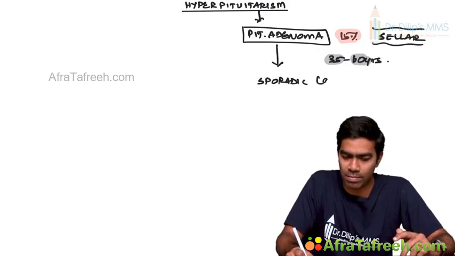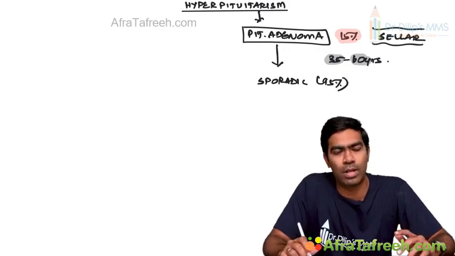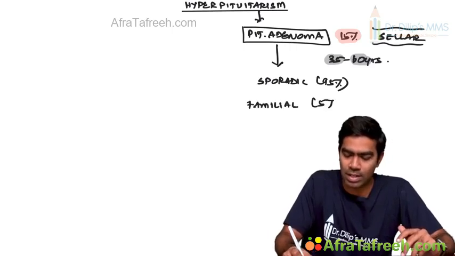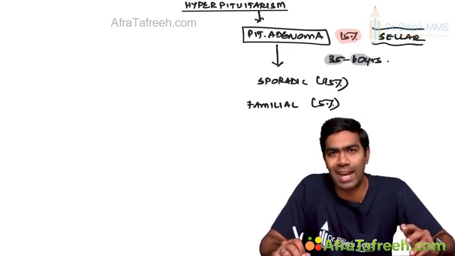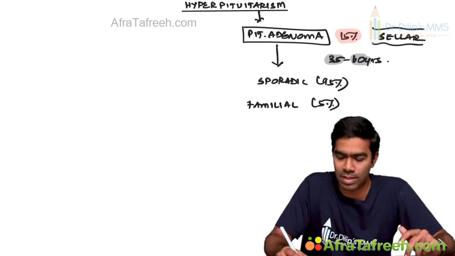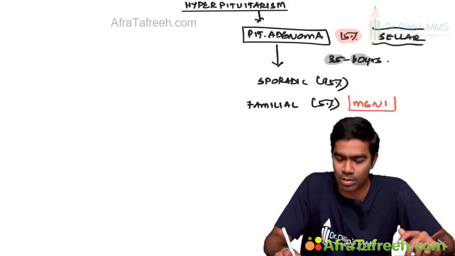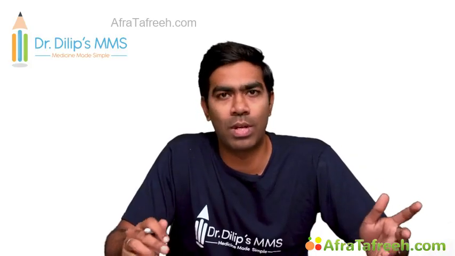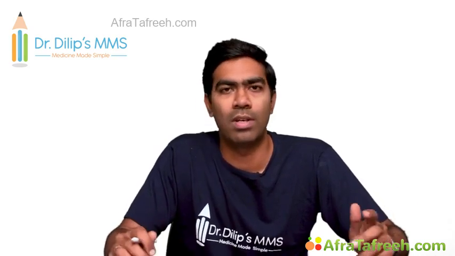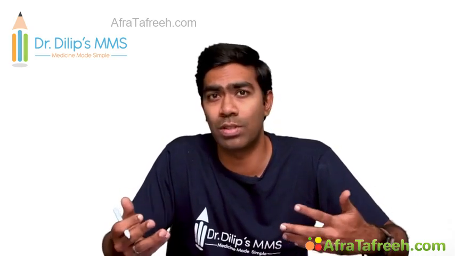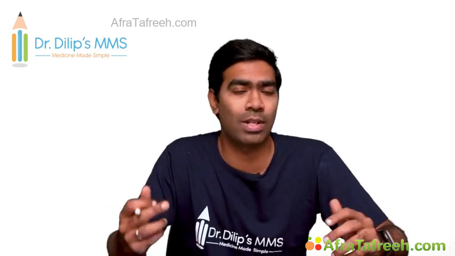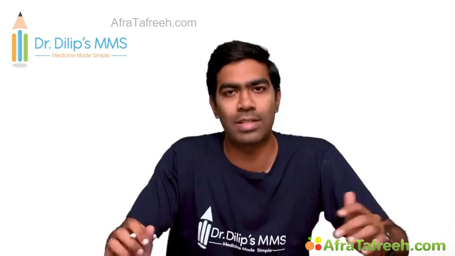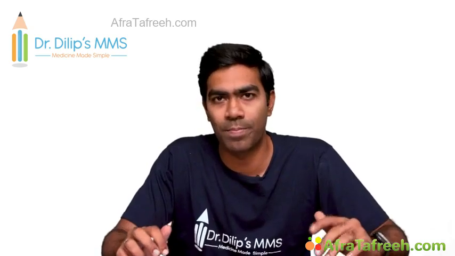Almost 95% of the pituitary adenomas tend to be sporadic, which means they are not inherited. But 5% of the pituitary adenomas, a very small number, almost 1 in 20, can be familial as well. Familial in the sense that they will be associated with a very important endocrine syndrome called MEN1 syndrome. Clear? You know MEN1 syndrome is due to MEN1 gene mutation on chromosome 11, where you're going to have 3 different tumors predominantly. All are 3 Ps: a pituitary adenoma, a parathyroid adenoma, and a pancreatic neuroendocrine neoplasm. So these are the 3 Ps, 3 endocrine tumors that happen with MEN1 syndrome.